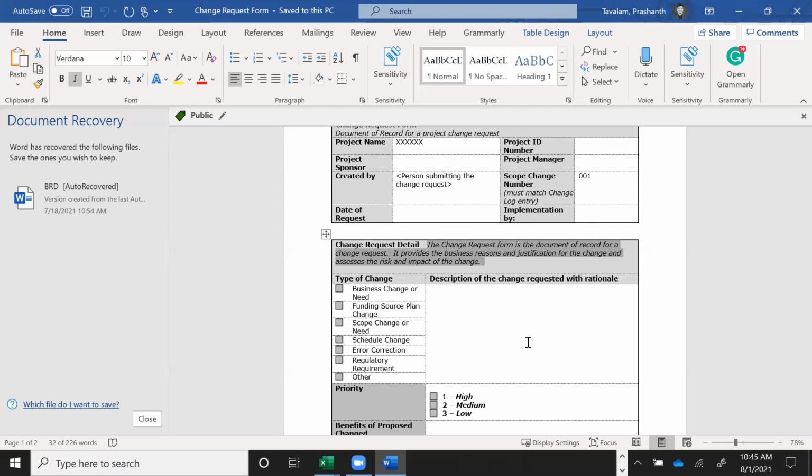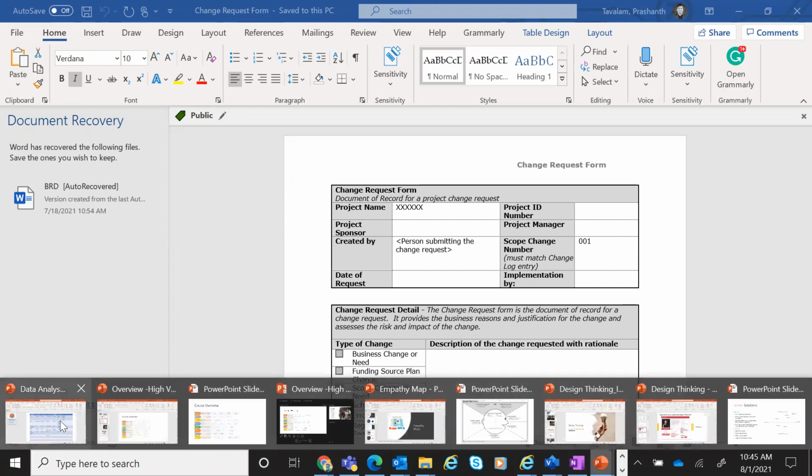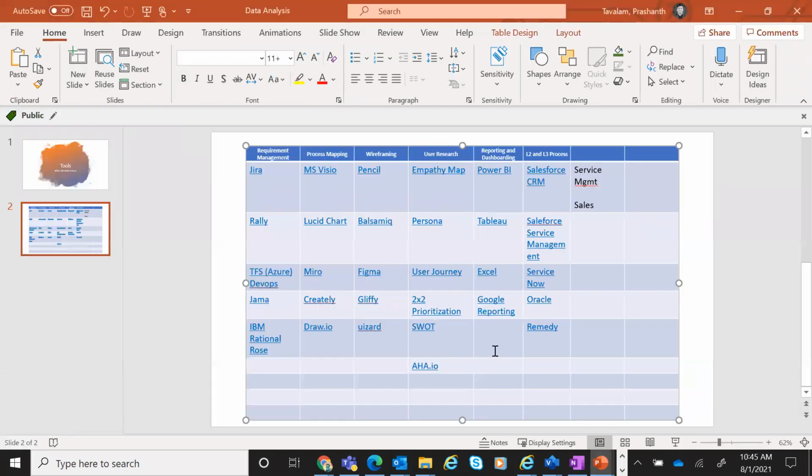A change request is to tell all the stakeholders that this new enhancement or scope change needs to be implemented because it is critical and it is valuable for the business. In order to explain that functionality more, you can add a process map as well as some wireframes, along with some textual content. So this is the typical change request that will happen. And nowadays we are also creating Jira and other tickets. You may follow the same format. Also add those supporting documentation. Okay, so that is the change management part.